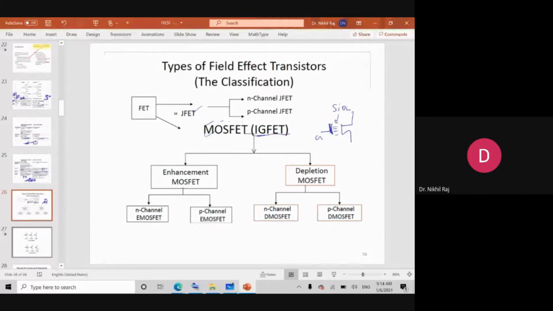The further classification of MOSFET is into enhancement mode and depletion mode. Enhancement mode means there is no channel existing at 0 volts, so unless a voltage is applied, the MOSFET will not provide any current. Whereas depletion mode means the MOSFET already has a channel in depleted form, and in the absence of gate voltage there will be some current flowing. Depending upon the requirements, these MOSFETs are picked. Then the further classification is by type: N channel and P channel.